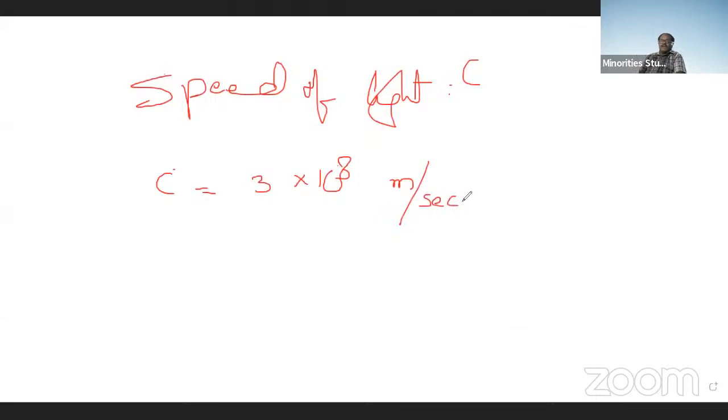So 3 into 10 to the power of 8. For converting meters into kilometers, we should divide by 1000, because 1 kilometer is 1000 meters. 3 into 10 to the power of 8 divided by 1000 gives 3 into 10 to the power of 5, which is now in kilometers.